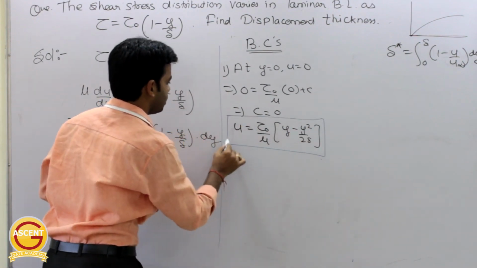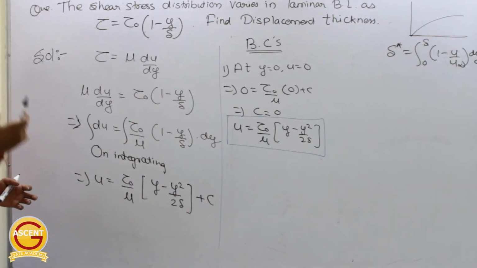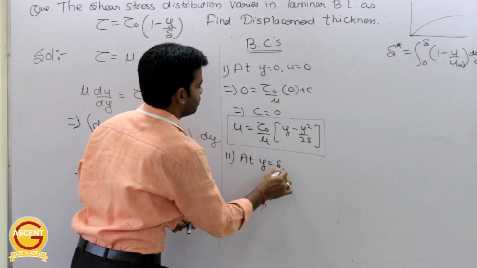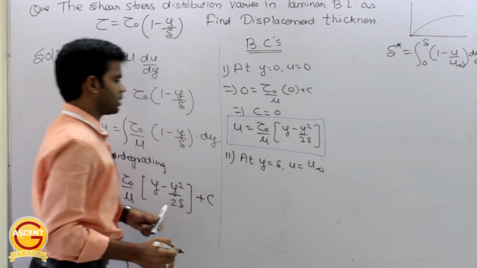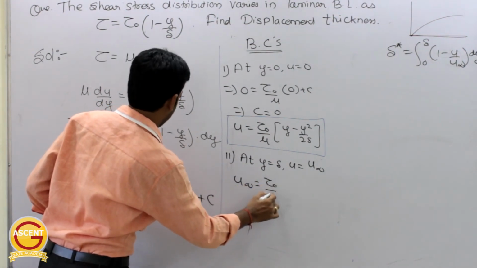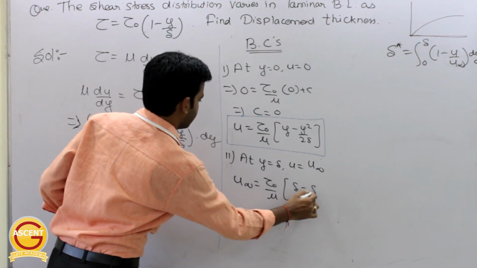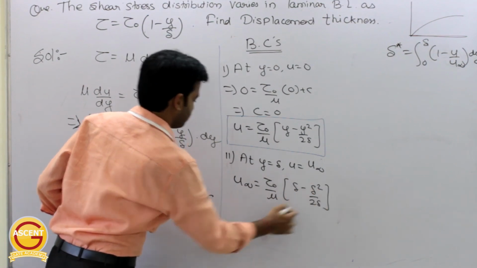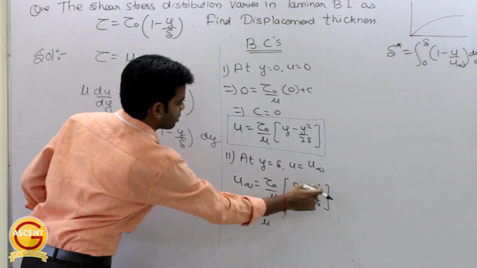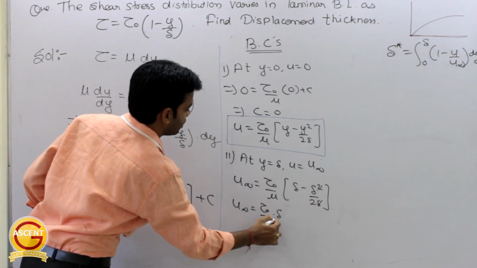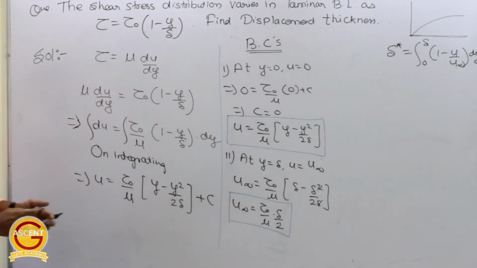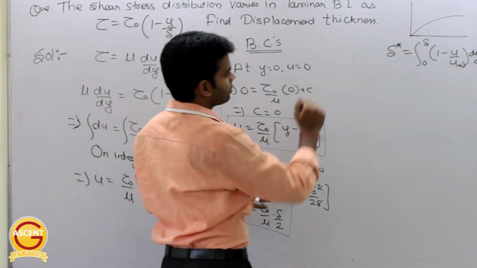Similarly, in order to determine u infinity, put another boundary condition. We will get, at y is equal to del, u is equal to u infinity. Getting this? So from here we will get u infinity is equal to tau naught by mu into del minus del square by 2 del. Or you can say u infinity is equal to tau naught by mu, this will be 1 del gets cancelled out, into del by 2. So this is the expression for u infinity. Clear or not?